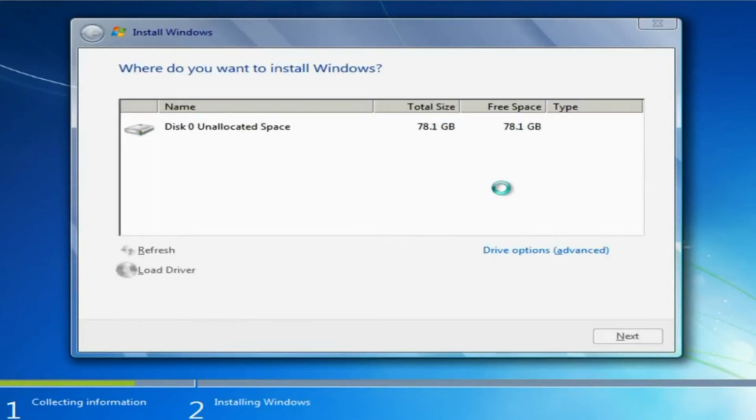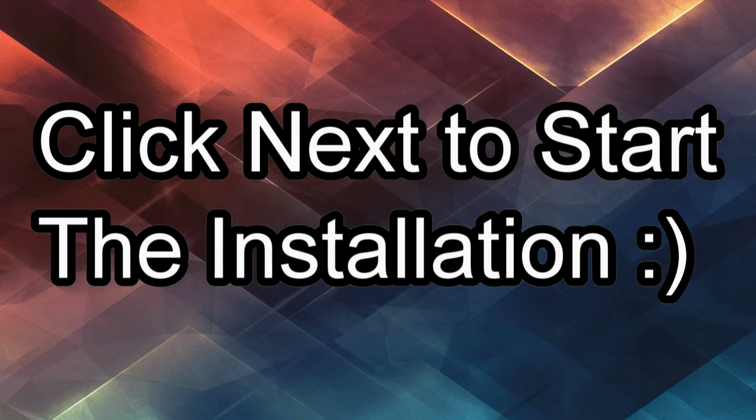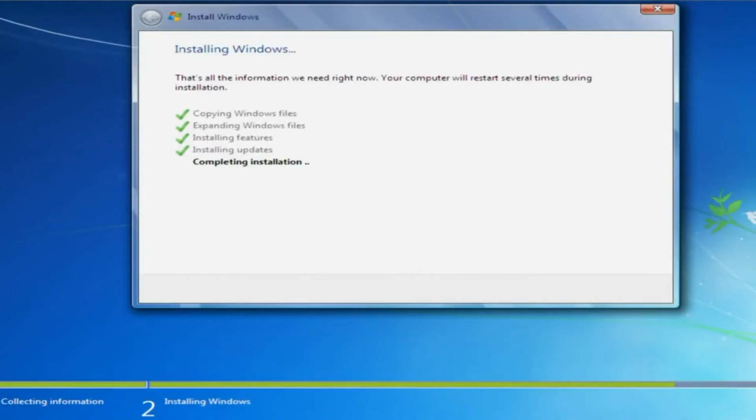Sixth, select the disk, then click the drive option to format the disk if the disk does not have enough space. After that, click next to start the installation. When the installation is completed, the computer will automatically restart, then quickly remove the USB flash drive.